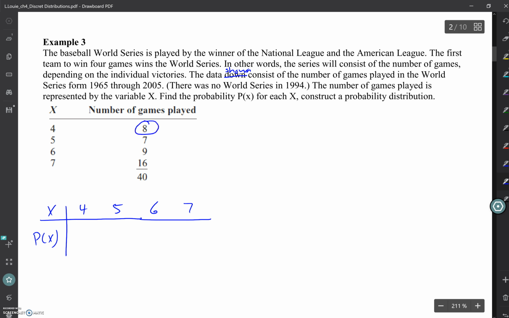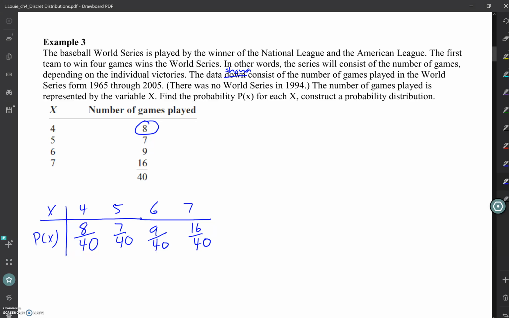So let's base it on the fact that there's been 8 games out of the 40 that were won in 4 games. How about 5? 7 out of 40. 6? 9 out of 40. And lastly, 16 out of 40. Does that add up to a total of 1? I hope so. And we can turn it into decimals again and look at it that way. We'll use the numbers a little bit more later.